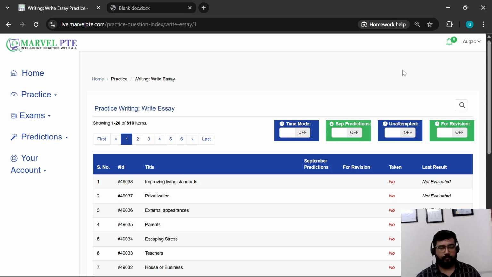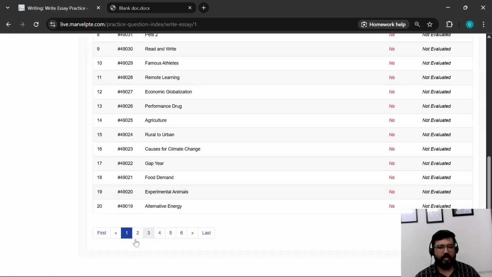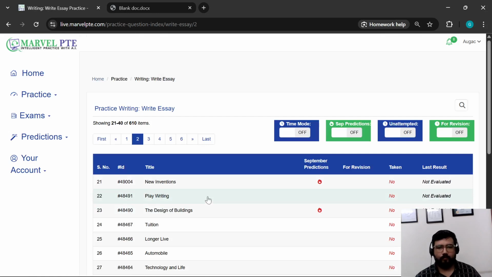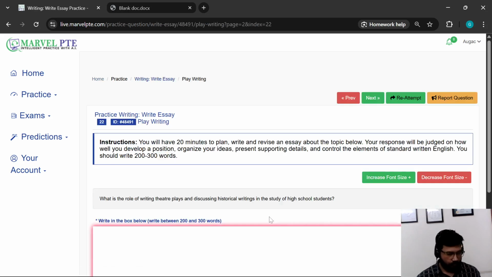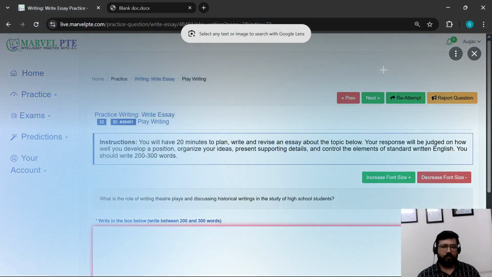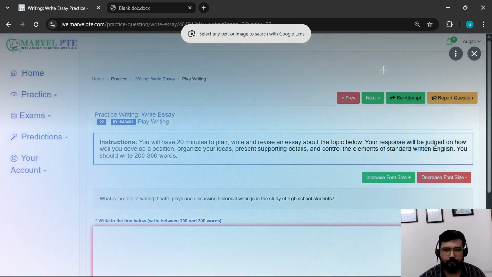And once you see this, all you have to do is go to any essay. There are lots of essays available, and you can click on any. And how you start is you click this homework help, and Google's AI will come to work. Now this homework help icon may not be available on all websites, but this feature is available to some education websites and portals like MarvelPTE.